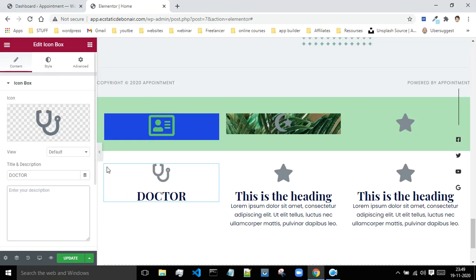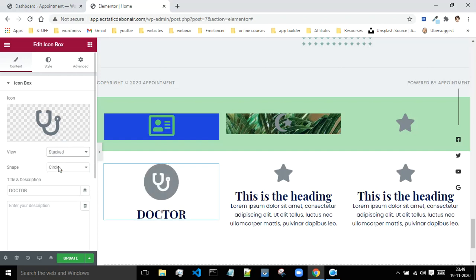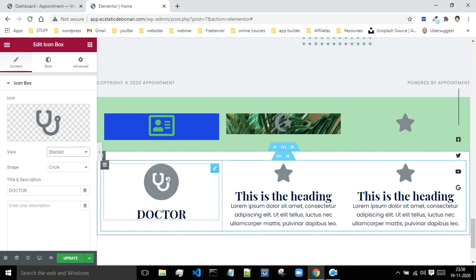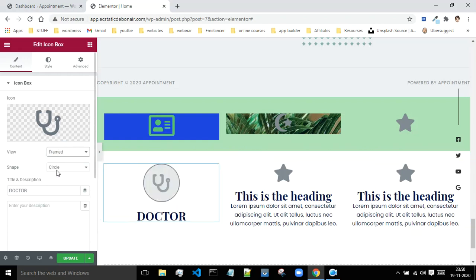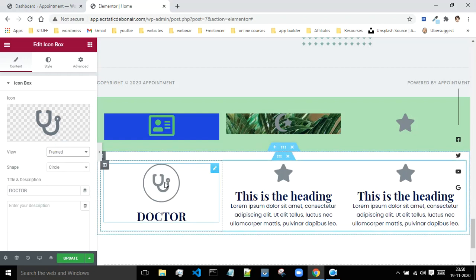And next comes the styling. This is the content box, icon content, from where you can change the content, logo, everything. So if you want to change the view, there are 3 options: default, text, and frame. So when it comes to the text, if you click on the text, you will get this round circle kind of a thing, and if you click on framed, then this is how it would look. Okay, so this looks much better.